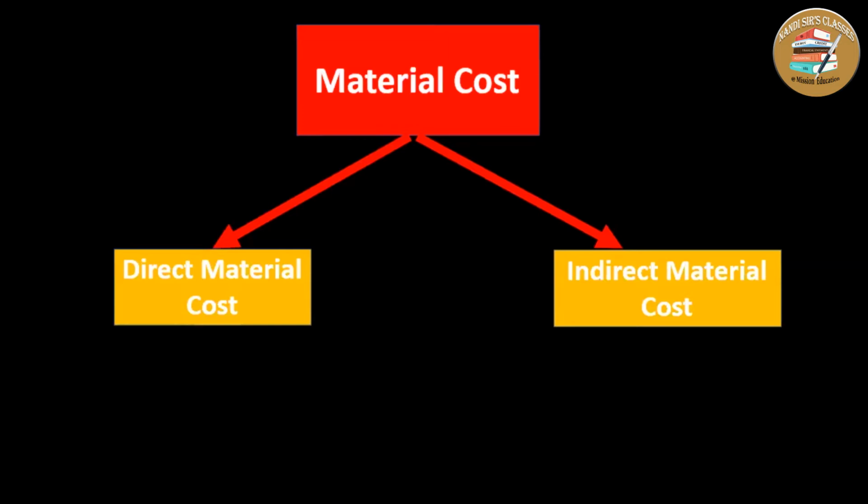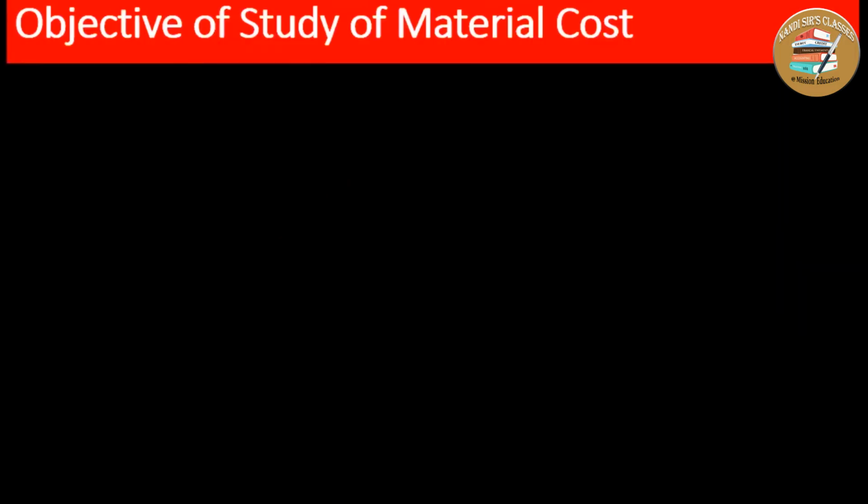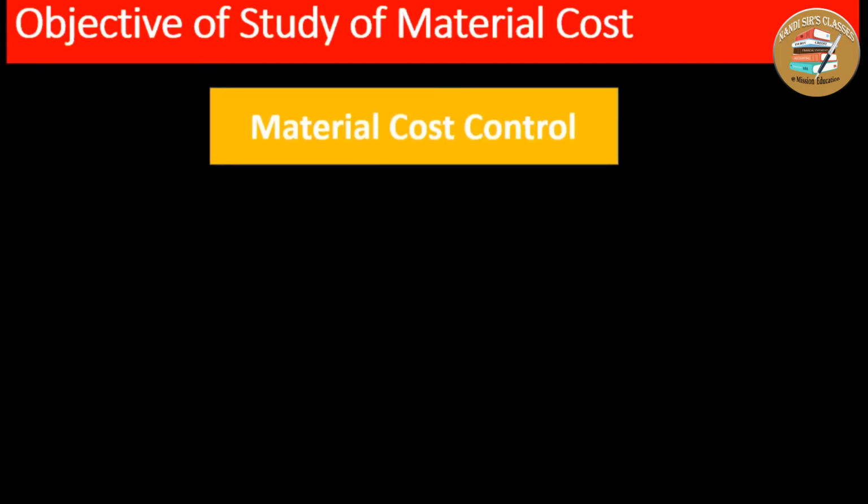I am not going to discuss the material cost in detail again. The most important aspect of this class today is the objective of studying material cost. Why do you study the material cost? Because the most important objective of studying material cost is the control of material cost, that means material cost control. That's why there is a need for studying material cost.